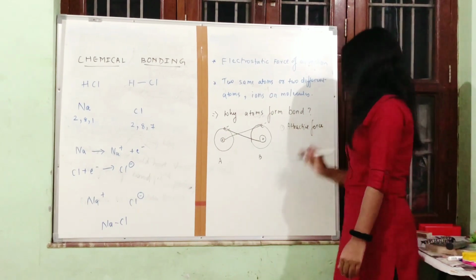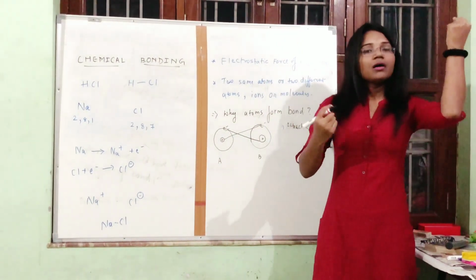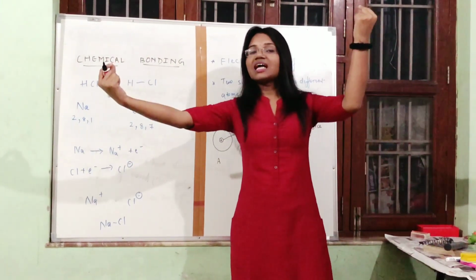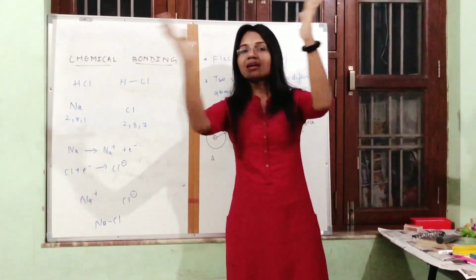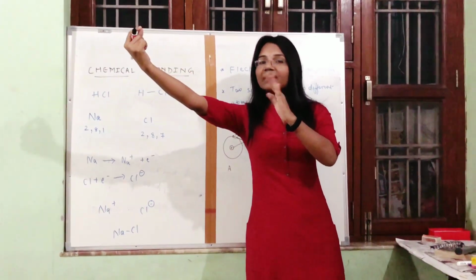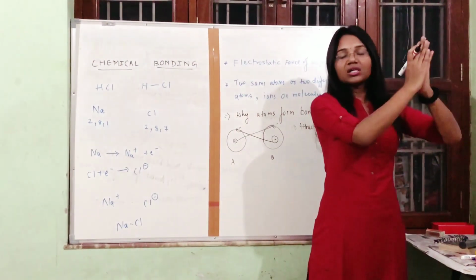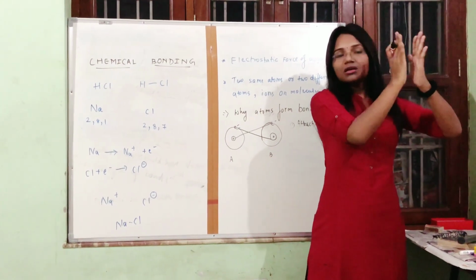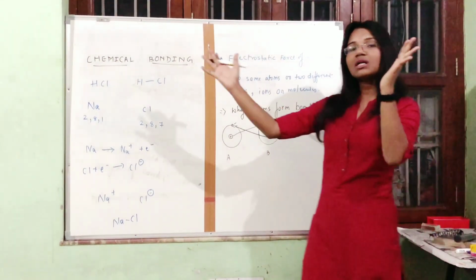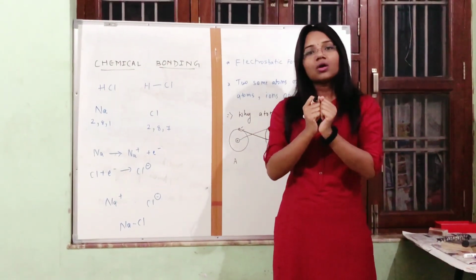Attractive force. The negatively charged electron of one atom and the positively charged nucleus of the other atom are attracting each other. Correct? Due to the attractive force, they are coming closer.